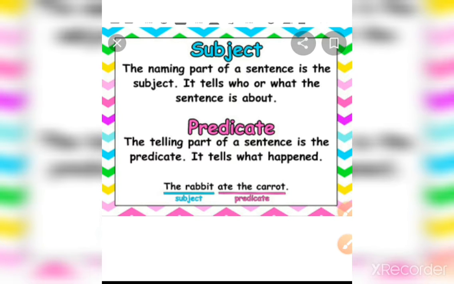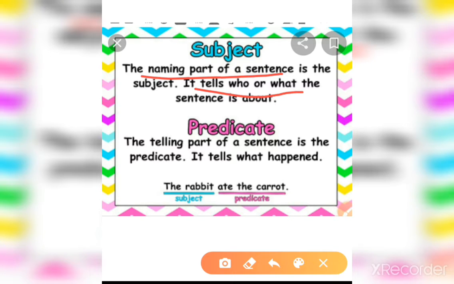At first we will know what is subject. Subject is the naming part of the sentence which tells who or what the sentence is about. Means sentence का वो पार्ट जिससे हमें ये पता चलता है कि सेंटेंस किसके बारे में है. This part is called the subject of the sentence.